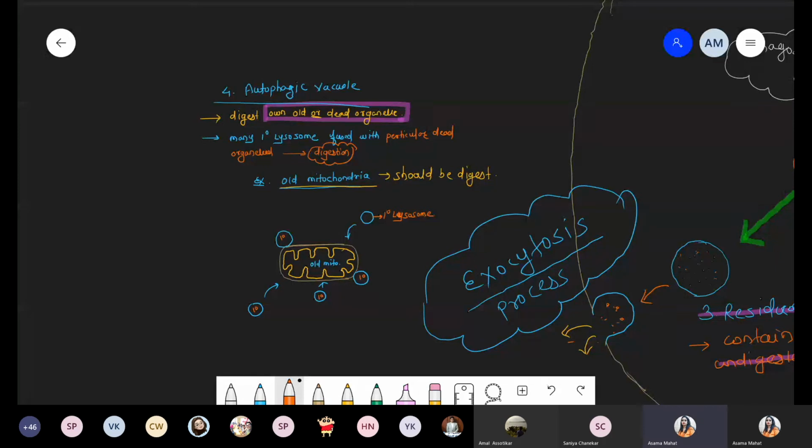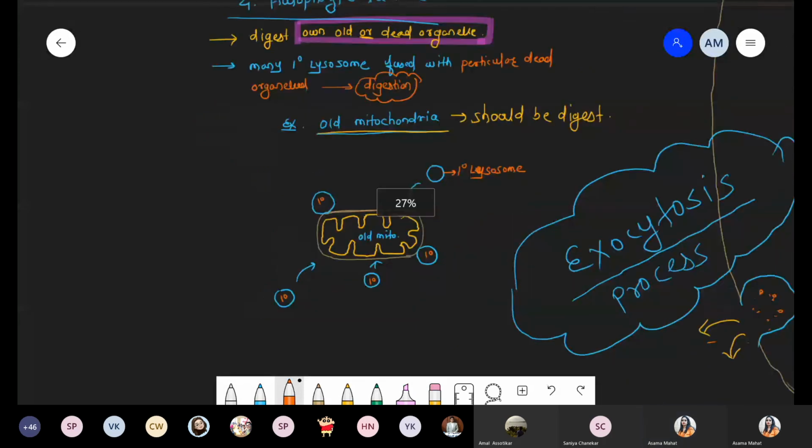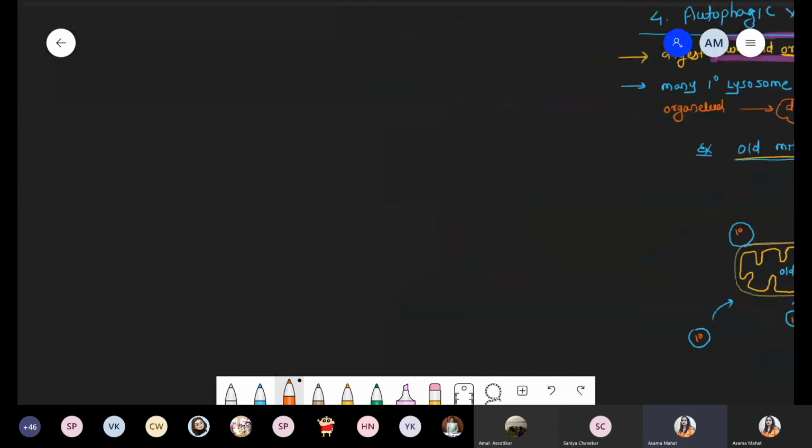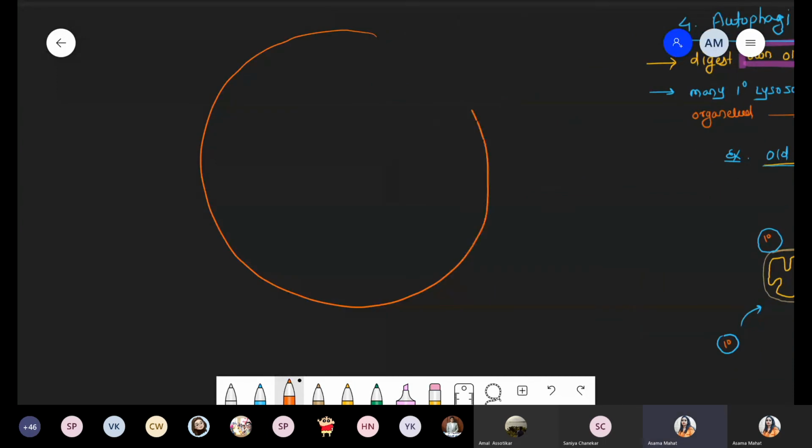We are talking about autophagic vacuole. What is the meaning of autophagic vacuole? This is the cell. Inside the cell, there is a presence of lysosome. Right? Inside the same cell, there is a presence of another organelle, that is mitochondria.